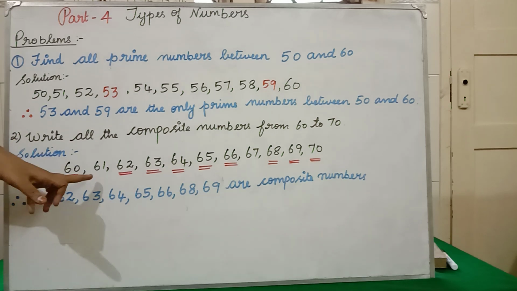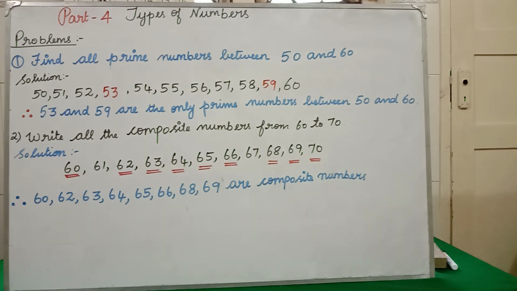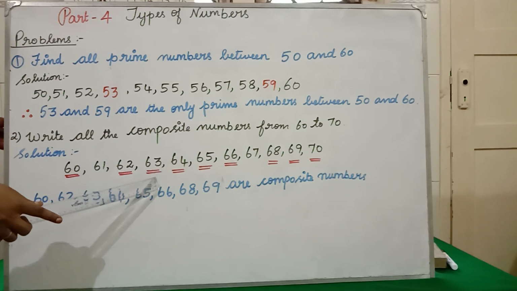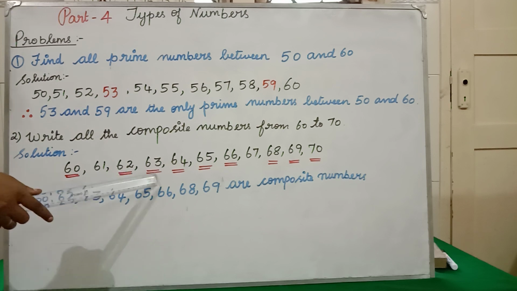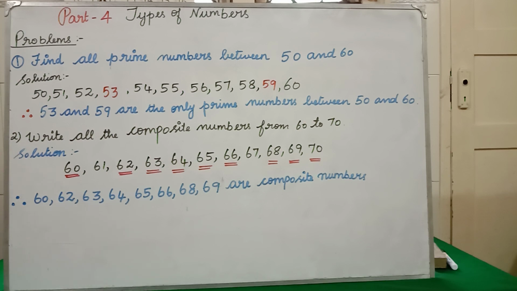Clear? 61 is what number? Prime number. So it is not a composite number. So I have not underlined it here. So 60, 62, 63. 63 is an odd number, but in which table will 63 come? 9 sevens are 63. So the factors of 63 are 1, 3, 9, 7, 63. We are having so many factors. So 63 is not a prime number, it is a composite number.